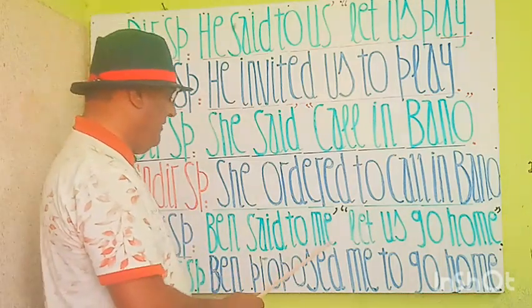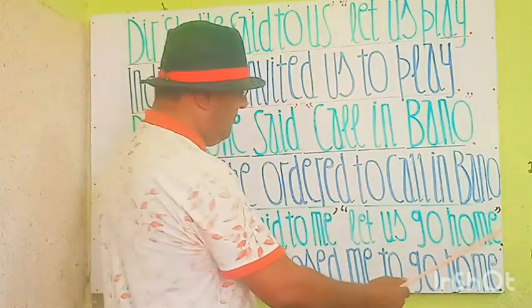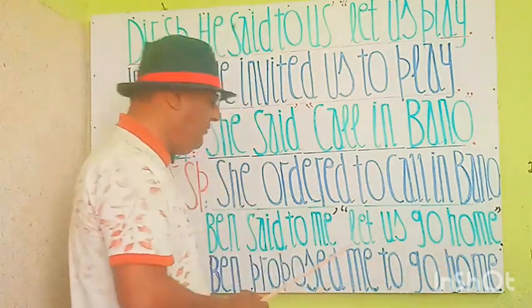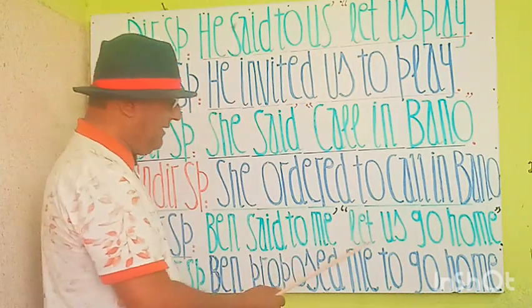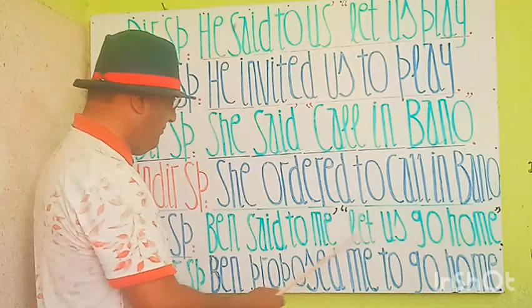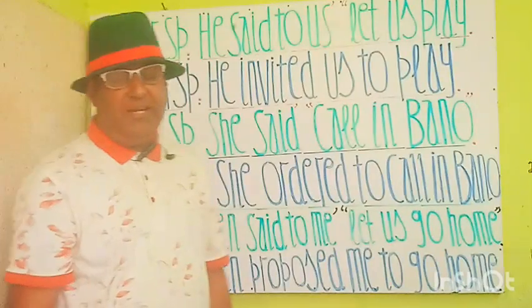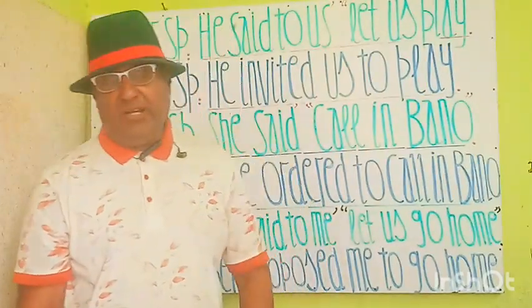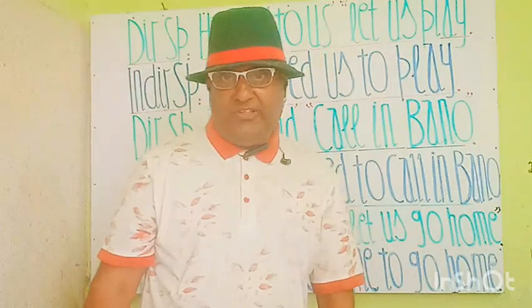Here you see my students, we have the use of let in narration. It's a beautiful statement. Ben said to me, let us go home. Commas close, full stop. Let's see how it's going to change.